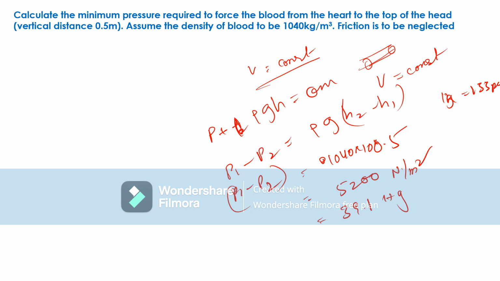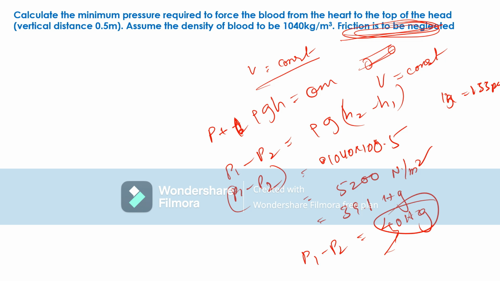We neglect viscosity and friction here, right? So the minimum pressure to keep the person alive is about 40 mm Hg. If we consider viscosity, 1 mm Hg is missing due to the viscosity of the blood, right?